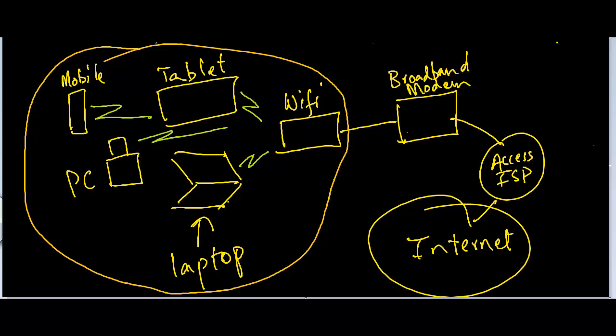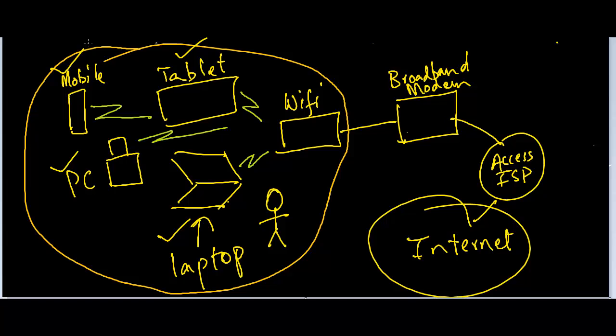Okay, this is a typical home network. Only a single individual can have so many things connected to the internet. He can have a tablet, a laptop, a personal computer, a mobile phone, all of these belonging to just one person connected to the internet at the same time. Just imagine one person using 4 public IP addresses. How much of a loss would that be? Remember, we only have 4 billion public IP addresses approximately.